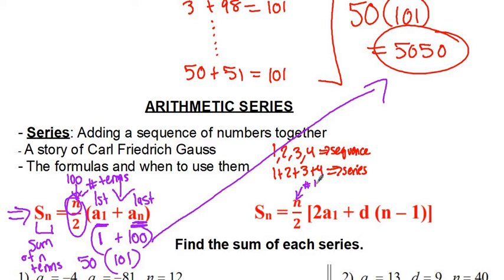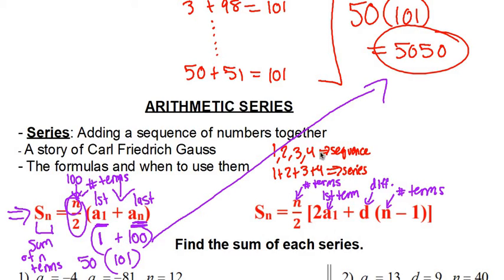If you know the number of terms, and let's say you don't know the last term, but you do know the common difference, that's what d is. And again, you know the number of terms and you know the first term. Now you might ask yourself, why are these the same? Why would you get the same answer?